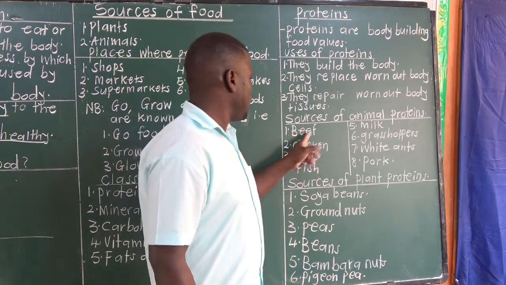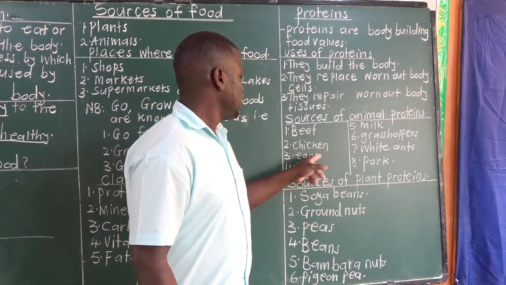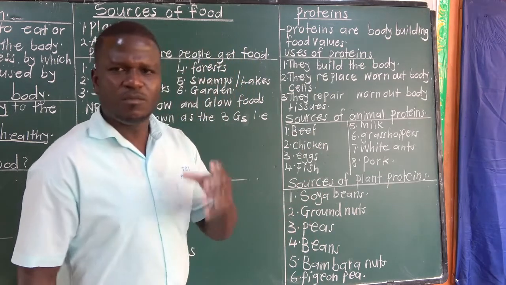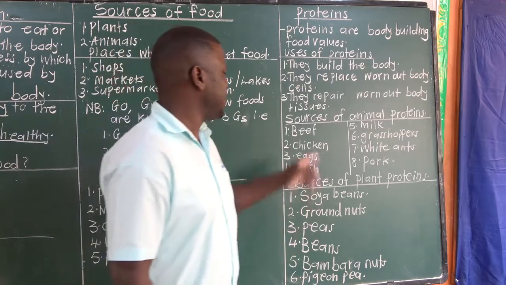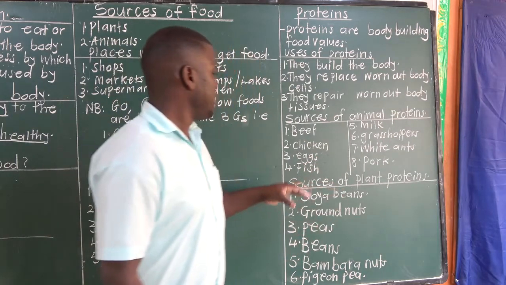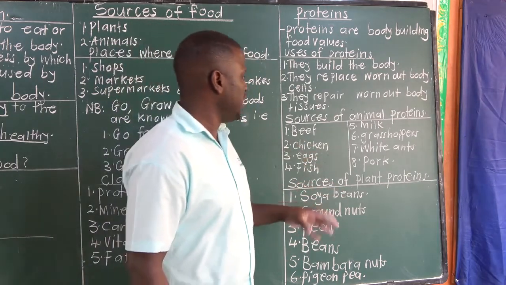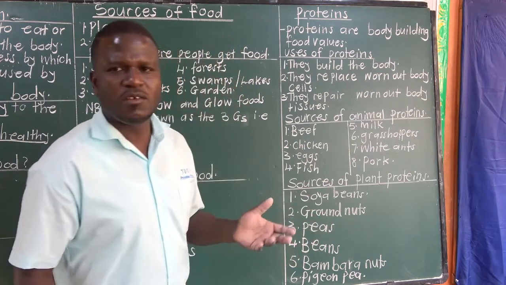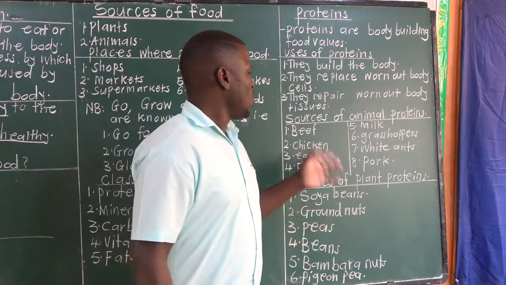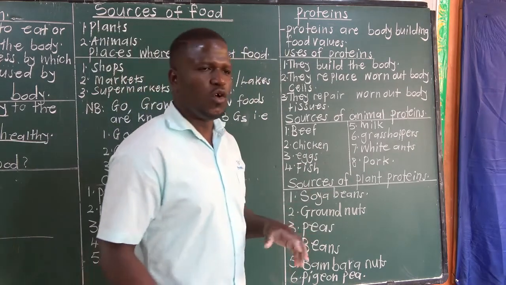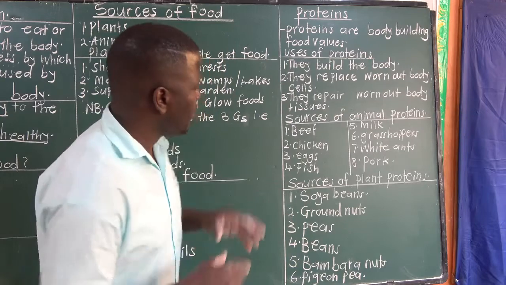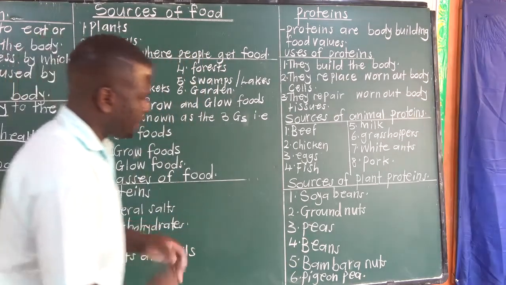We have beef or meat, we have chicken. The meat from birds or from chickens is called chicken. Okay? Then we have eggs, fish, milk, grasshoppers. Yeah, people eat grasshoppers. Then we have white ants, pork, locusts, and so on. All those are sources of animal proteins.